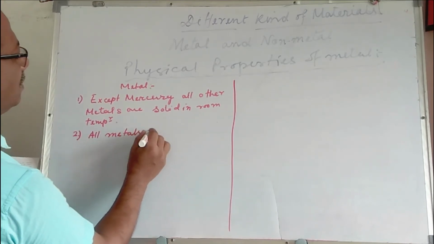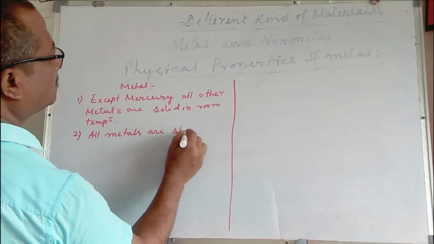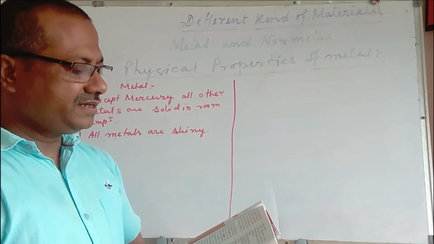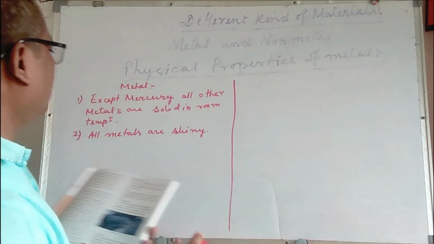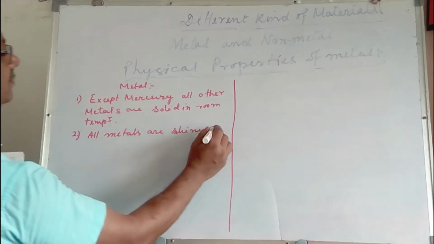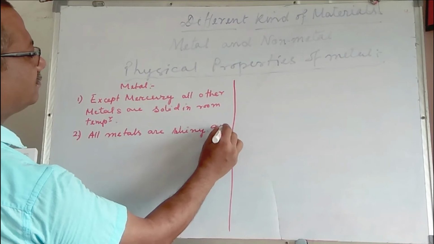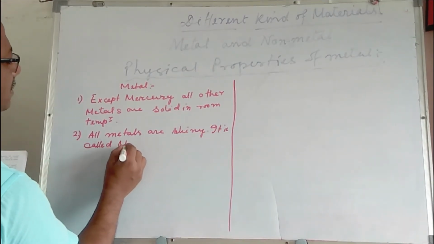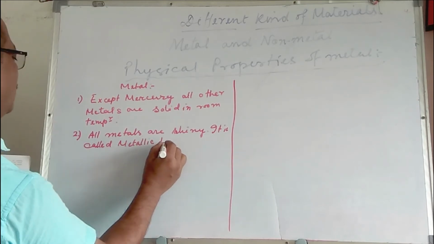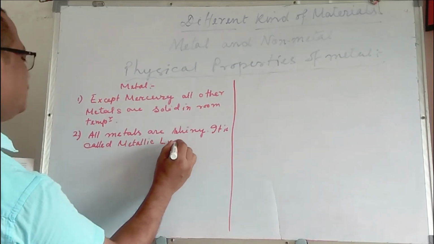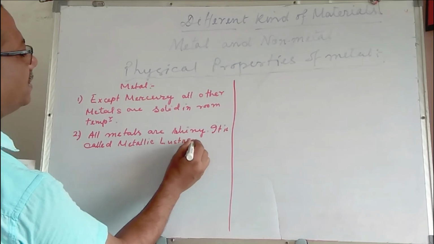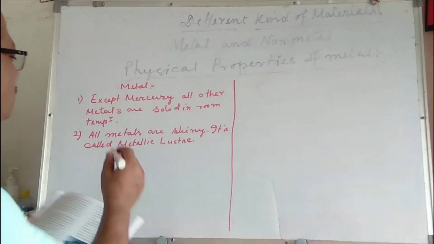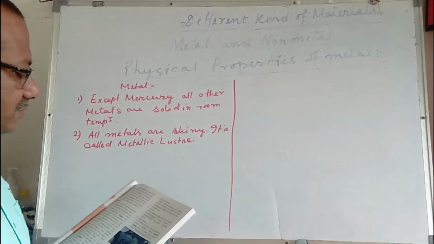The characteristic sign of metals is called metallic luster. L-U-S-T-R-E, metallic luster. The shining property of metals is called metallic luster.